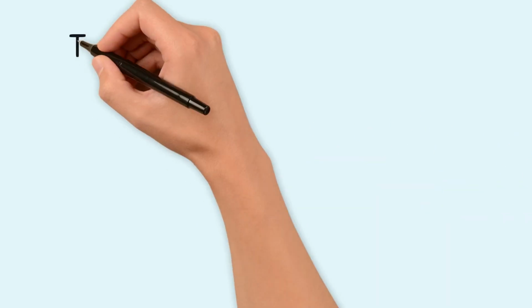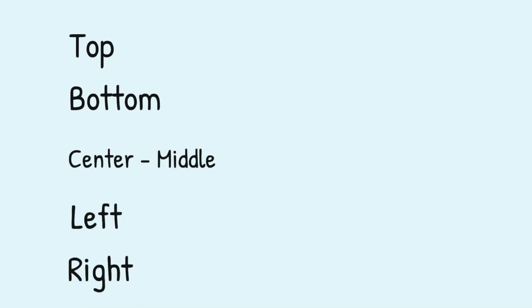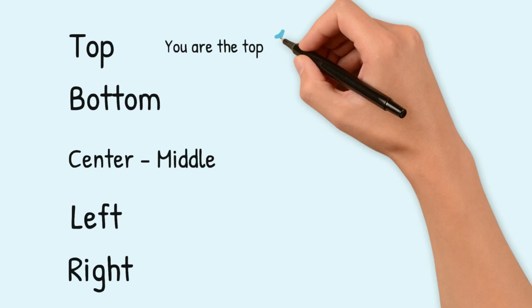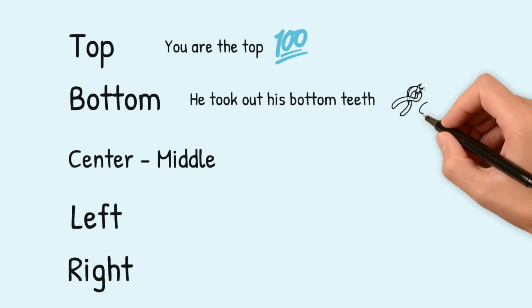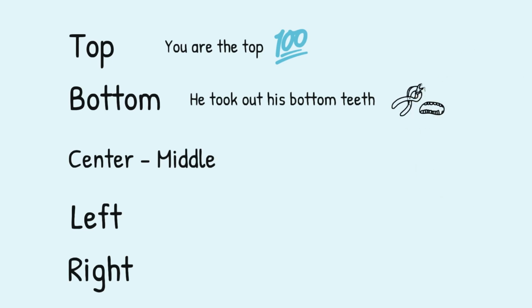Vocabulary: top, bottom, center or middle, left and right. For example, you are the top. You took 100 out of 100. You are at the highest point of something. Bottom, for example, he took out his bottom teeth, so the lower teeth.